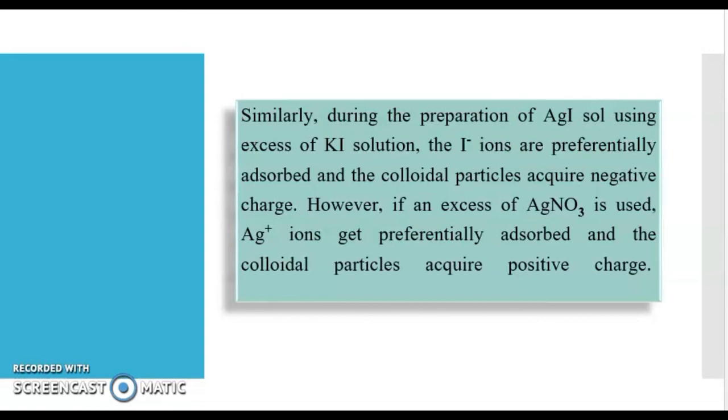What is the common ion here? Silver iodide salt has ions, silver ions and iodide ions. But in solution we have potassium ions and iodide ions. So what is the common ion here? Iodide ion is the common ion. So silver iodide salt adsorbs these negatively charged I- ions. Hence we obtain silver iodide salt with negative charge.